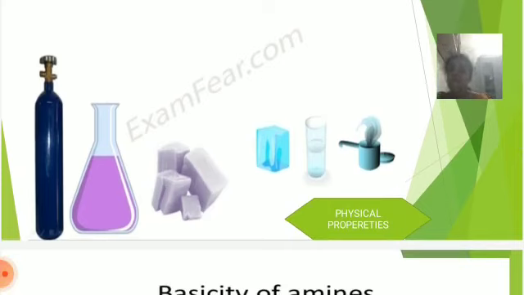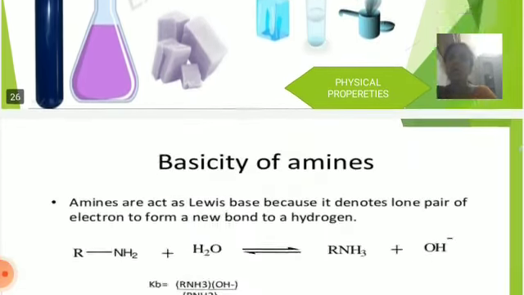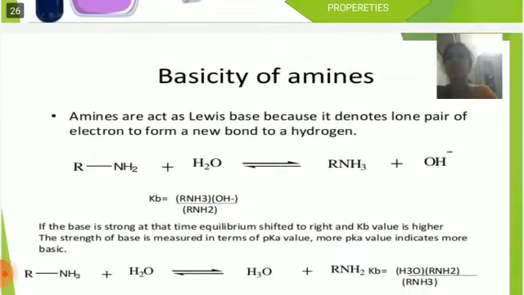Primary and secondary amines have higher boiling points than tertiary amines. Solubility: lower members are soluble in water, and higher members are soluble in organic solvents. Next topic, basicity of amines.